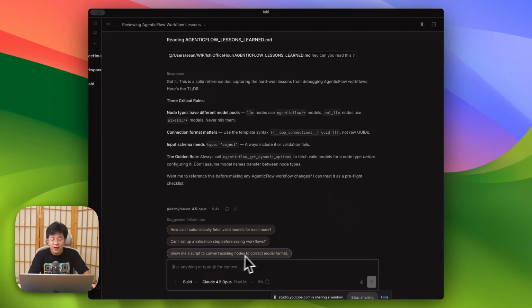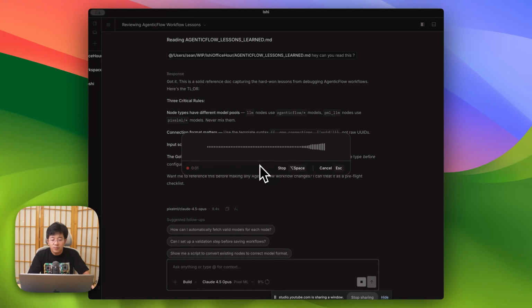Now I'm going to tell him to create another one. Hey, can you help me create another report for another company, maybe Google? But for this run, let's try to use the built-in web search, web retrieval and the LLM node, without any LLM connection from PixelML required. Just use the web search and web retrieval that exist in agentic flow.